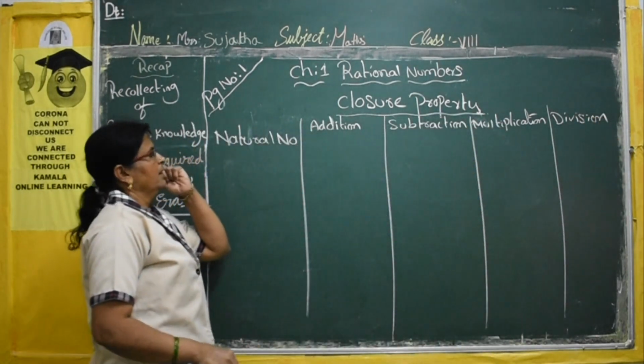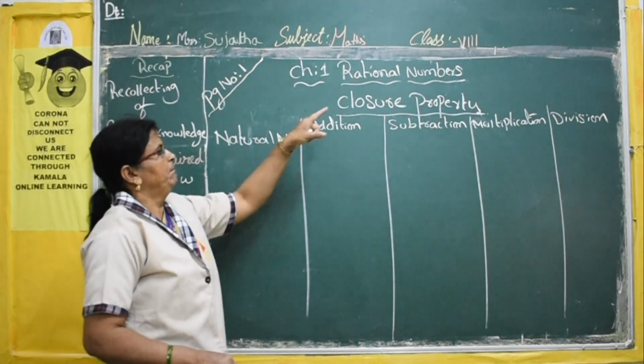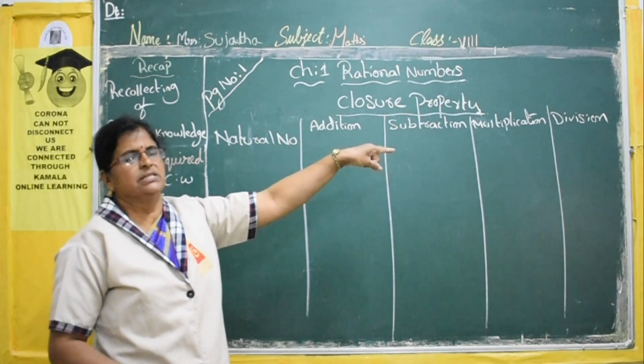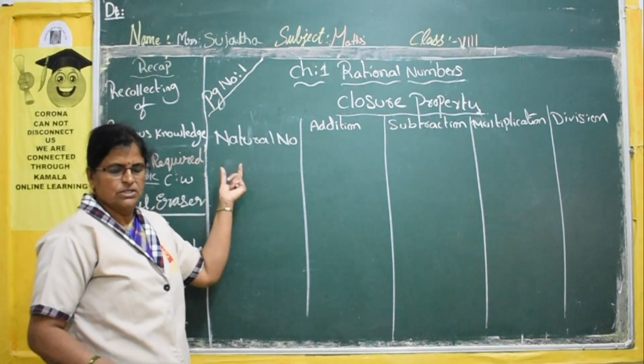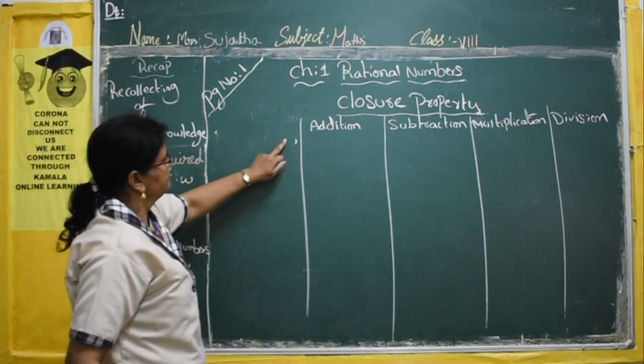Okay. Now we are applying the closure property to these four mathematical operations in the set of natural numbers. So first, the set we are taking is natural numbers.